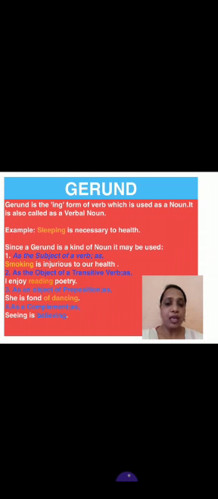Number 2, as the object of a transitive verb. I enjoy reading poetry. Reading here is object to the verb. It is after the verb. Clear to you? Next, as an object of preposition: she is fond of dancing.